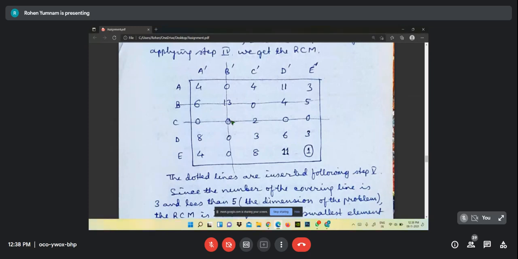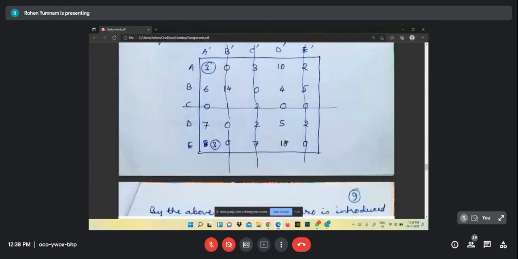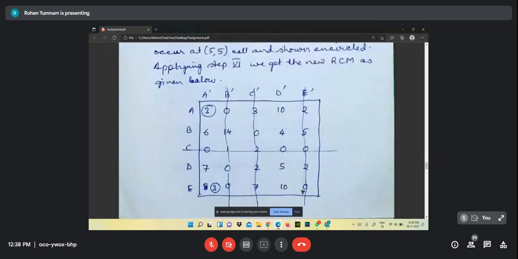From the numbers not covered by the line, select the smallest and subtract that number from all the elements not covered by the line. But for those elements at the intersection of the lines, increase by that amount. Increase by that amount means in our case it is 1. See, let us see the next table after this. See, what is this? This becomes 0. Earlier it was 1. And earlier it was 4. It becomes 3. And earlier it was 13. It becomes 14 because it is the junction. And earlier it was 0. It becomes 1 because this was also junction.